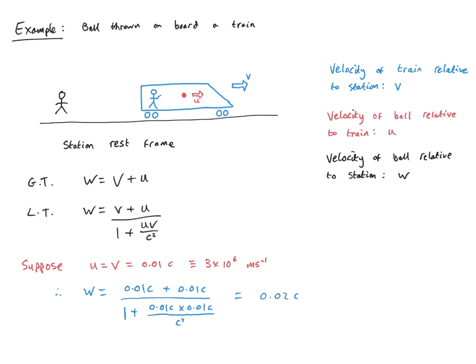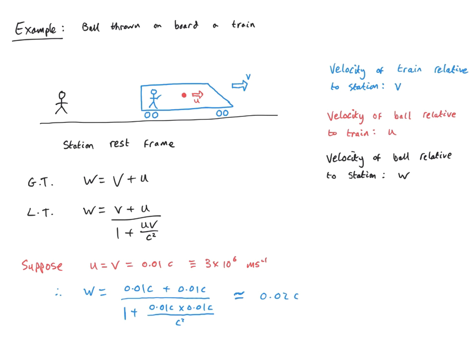Where did I get that from? Well, we have 0.02 c from the top, and on the bottom we have something that's basically 1 plus 10 to the minus 4. The factors of c cancel here. We have c times c over c squared, and we're just left with 0.01 times 0.01. That's a correction on the bottom to the 1 of order 10 to the minus 4, and I've just neglected that.